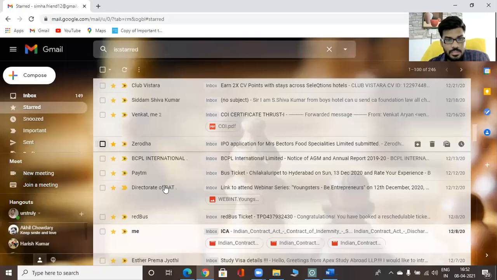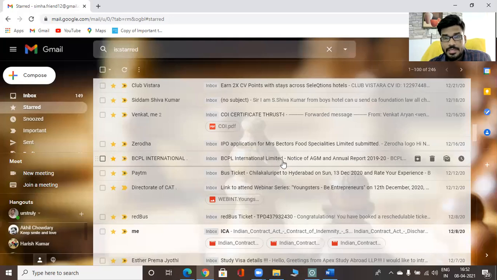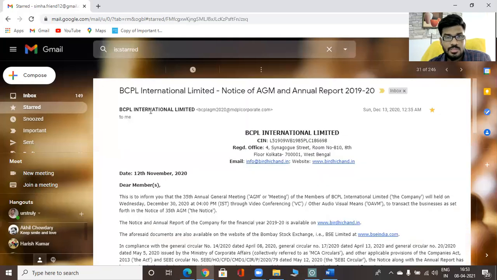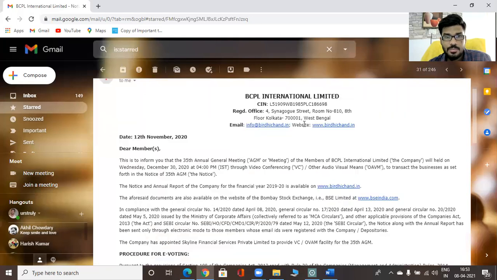Here we are identifying the BPCL International Limited notice of AGM and annual report 2019-20. It shows the CIN number, registered office, and email date.